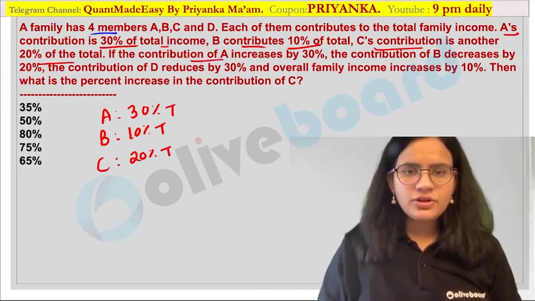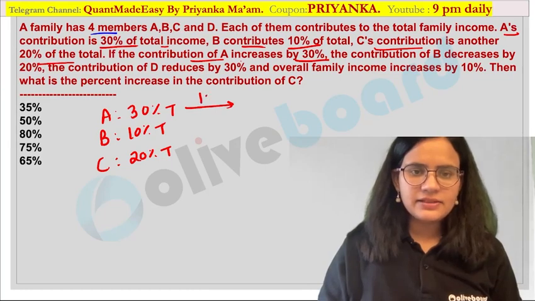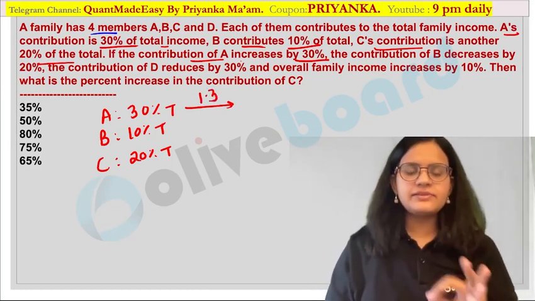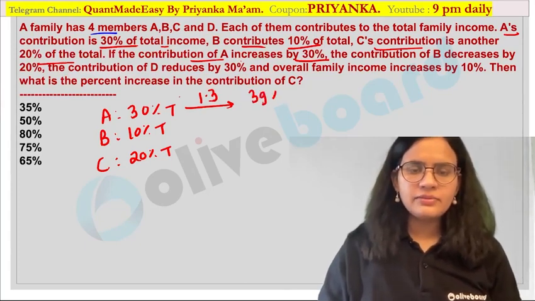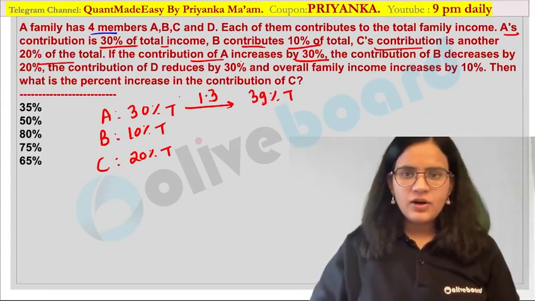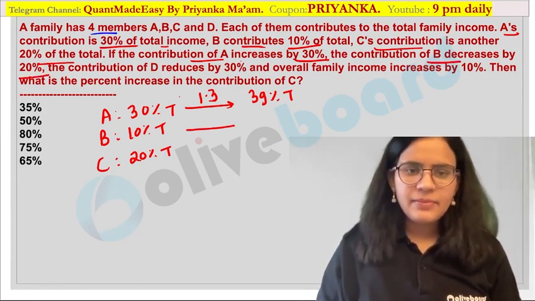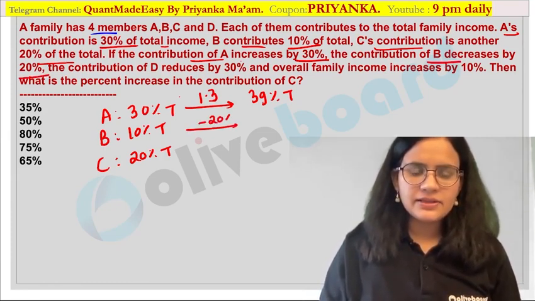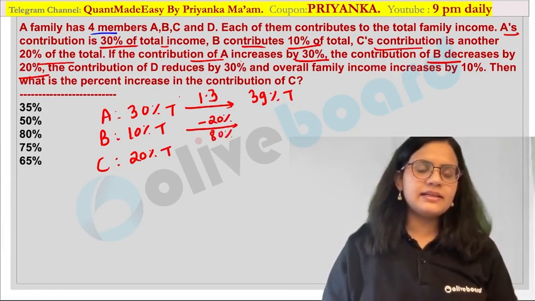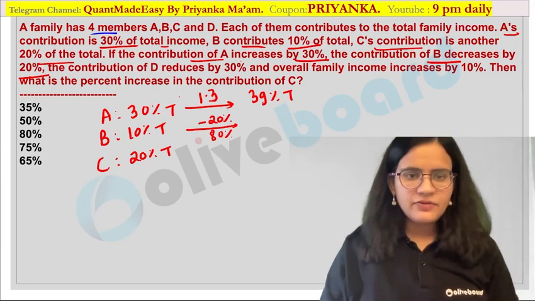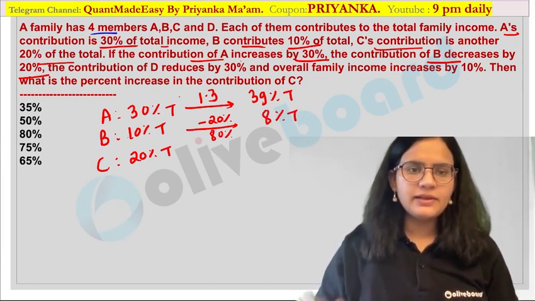And the contribution of A is increased by 30%. That is nothing but 130%, or 1.3 over here. If you calculate the value, it will become 39% of T. Okay, the contribution of B is decreased by 20%. That means the multiplication factor would be 80% in this case. Are you getting it? If you calculate this value, that is nothing but 8% of T.